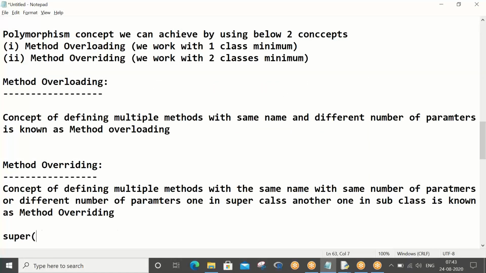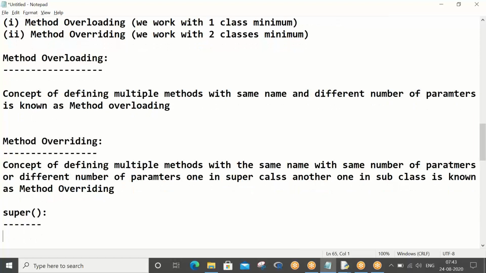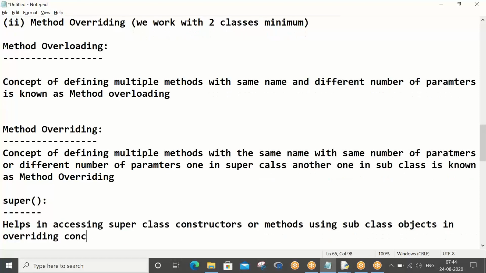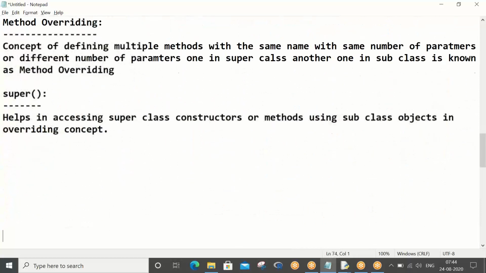So basically super helps in accessing superclass constructors or methods using subclass objects in the overriding concept, in method or constructor overriding concept.